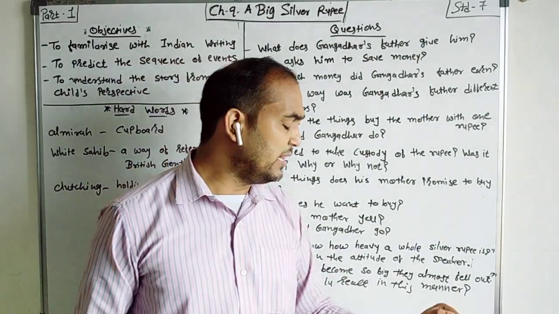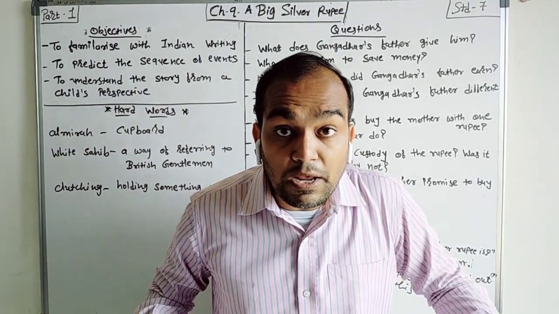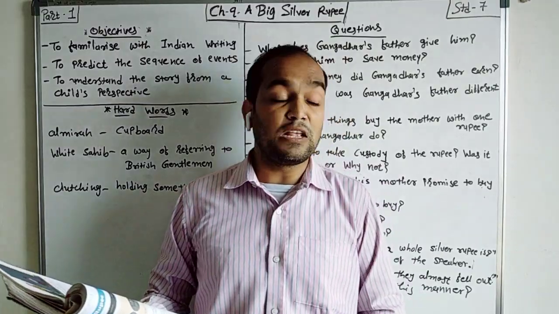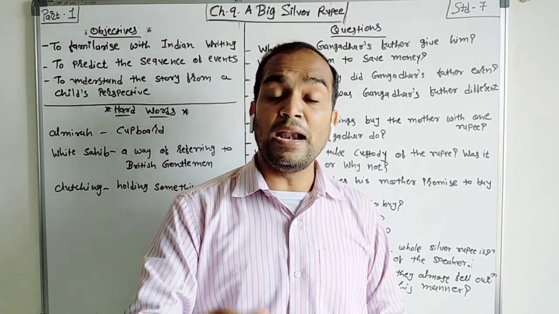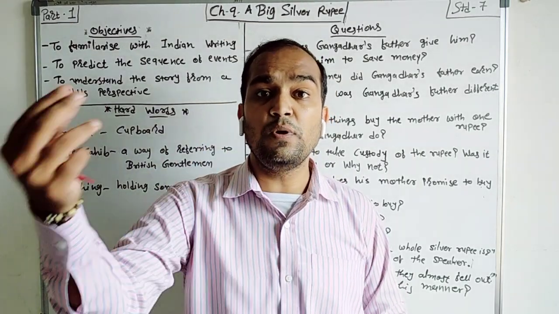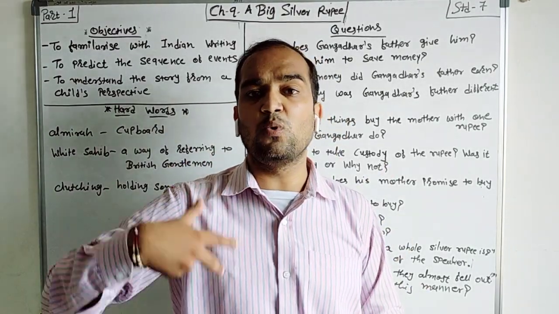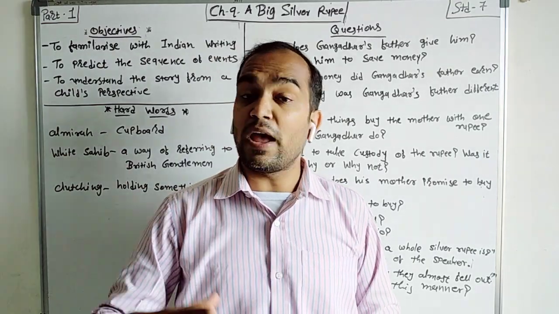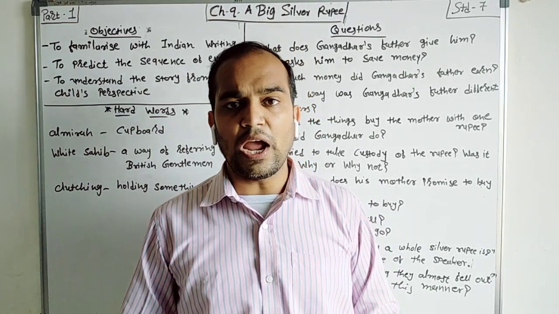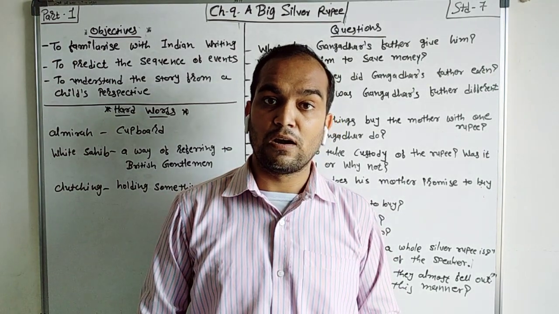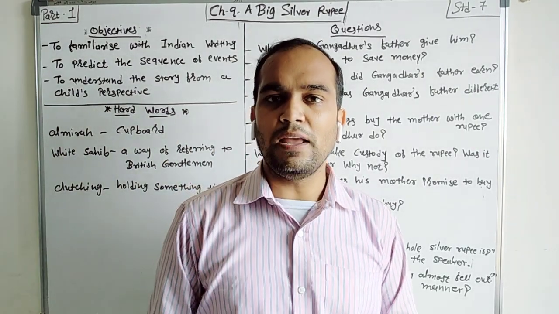Why did Sadhu react in this manner? It means he was shocked. He asked, you have one big silver rupee? He reacted in this manner because during that time parents did not give a rupee or an anna to their child as pocket money, because their mentality was, if we give money to our child, they will be spoiled. But here Gangadhar's father gave him a whole silver rupee. That's why he was shocked.